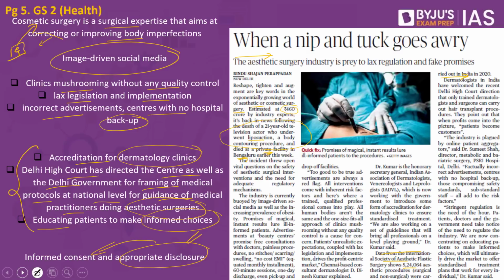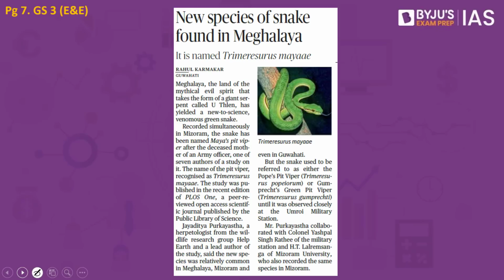Now let's look into the next article. This article is only from the preliminary examination point of view, which says that a new species of snake was found in Meghalaya. So remember, there is a species called Trimeresurus mayae, and this happens to be a snake. Where was it discovered? It was discovered in Meghalaya. So remember, the Trimeresurus mayae is a snake which is found in Meghalaya, Mizoram, and even in Guwahati, which happens to be one of the prominent places in Assam.